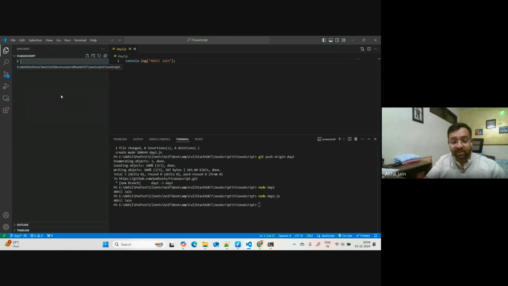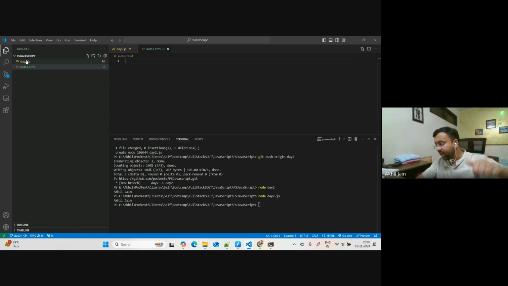Let's say index.html. This is the approach which I was using till now. For us, we are not concerned about web applications. We are not here to learn how to create web applications, but our intention here is to learn how JavaScript works and then use it to create our frameworks. But I wanted to show you how browsers use JavaScript to run things. So if you create an index.html file, which is the file which your browser will render, I will use this JS file inside that HTML. Let me just write something here.